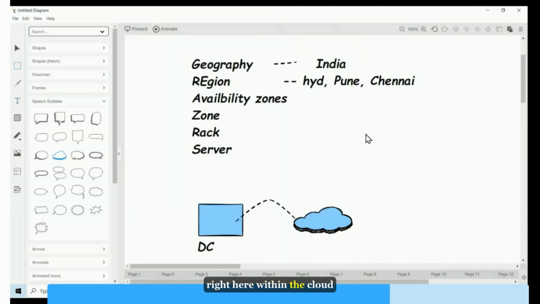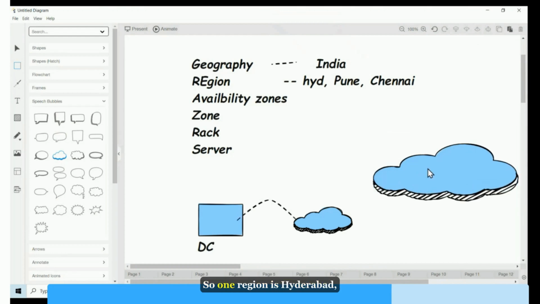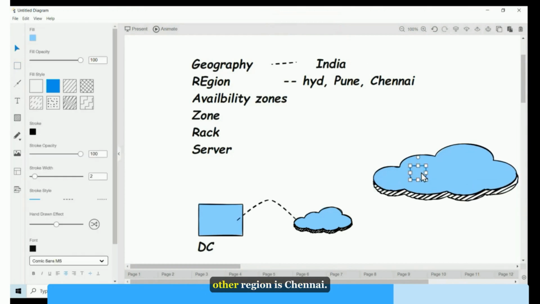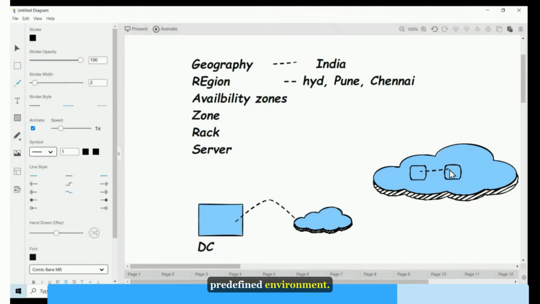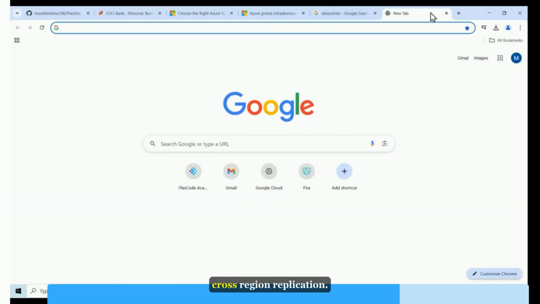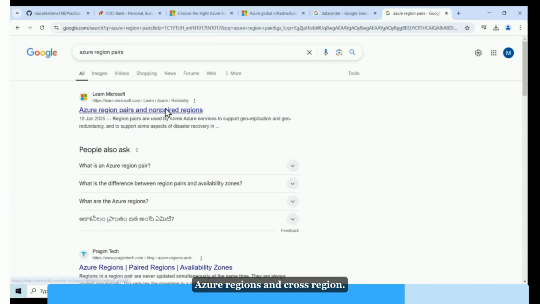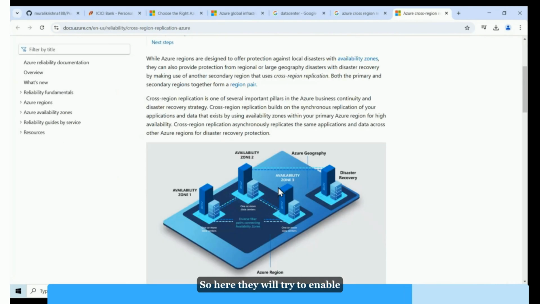Within the cloud, you placed some business. So one region is Hyderabad, the other region is Chennai. Region pairing is nothing but a predefined environment. Let me show you this. Azure cross-region replication. Azure regions and cross-region. Here they will try to enable connectivity between different regions, right?